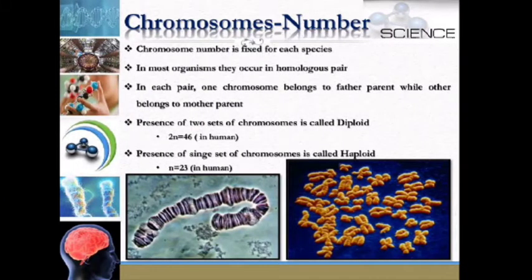Chromosome number is fixed for each species. In most organisms, they occur in homologous pairs. In each pair, one chromosome belongs to the father while the other belongs to the mother. Presence of two sets of chromosomes is called diploid, whereas presence of a single set of chromosomes is called haploid.